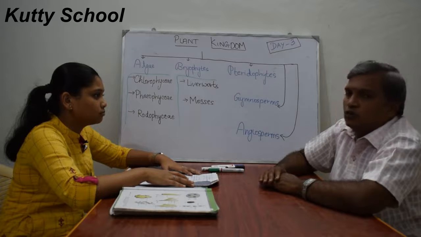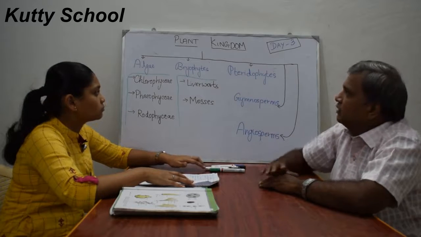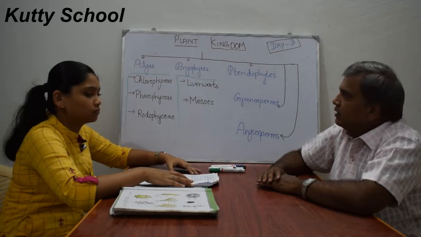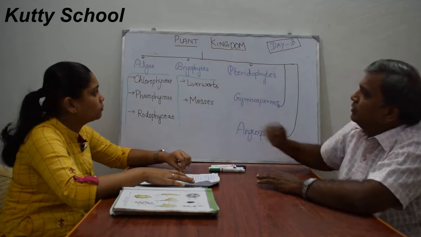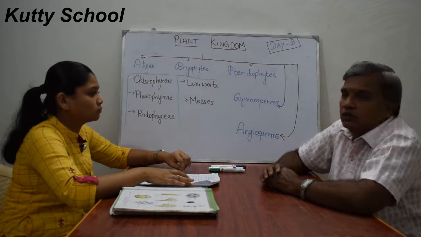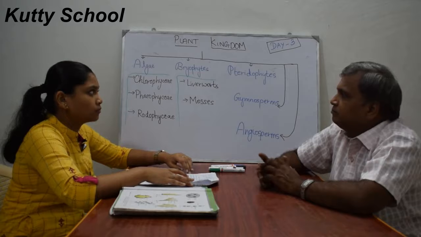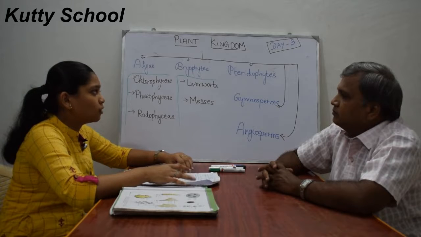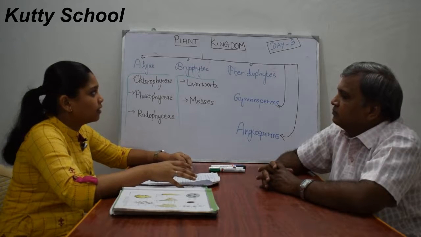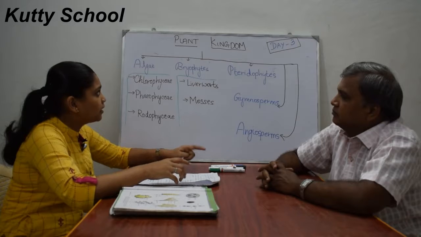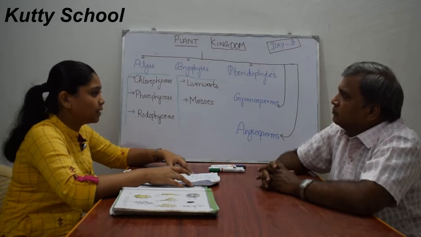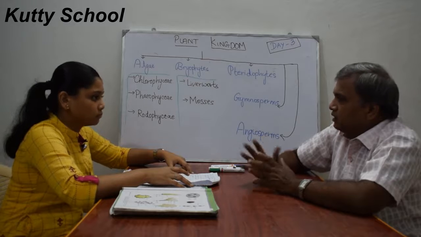So today we are going to discuss the plant kingdom. The plant kingdom has 5 topics, and today she is going to explain each and every topic in detail. In the last class we saw Monera, Protista, Fungi and Plantae, Animalia. This Plantae comes under a separate chapter, the plant kingdom.